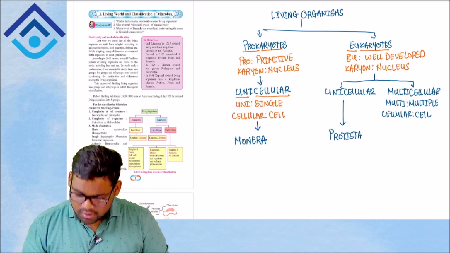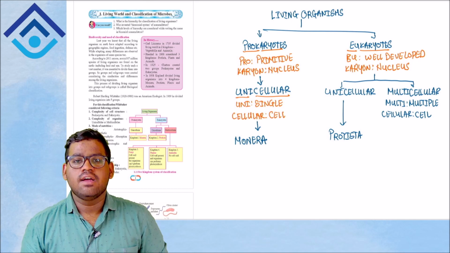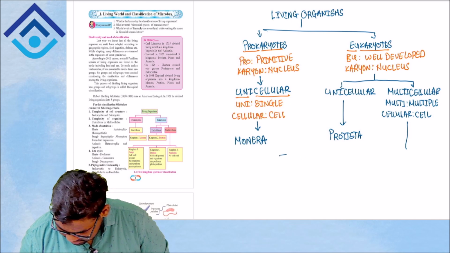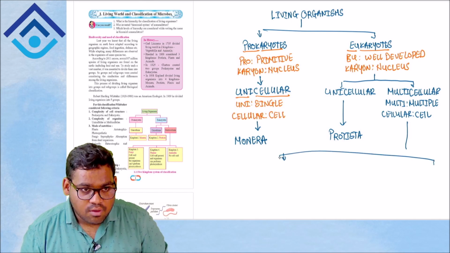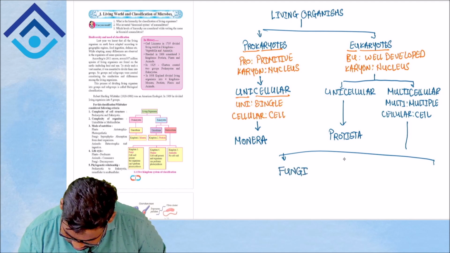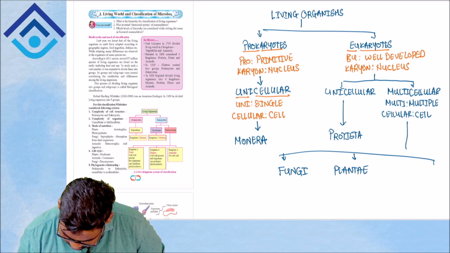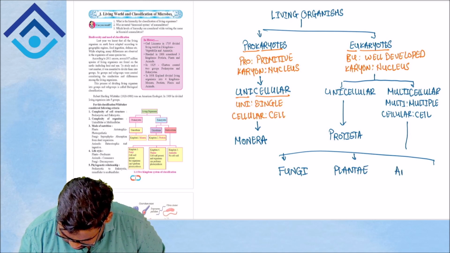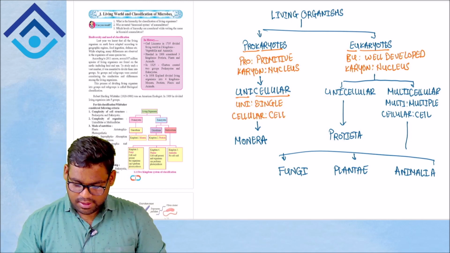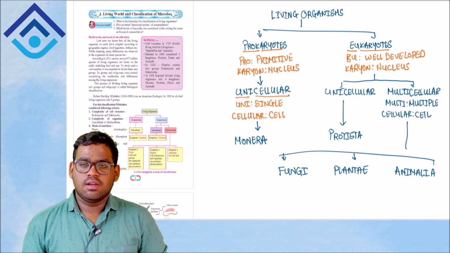Your eukaryotes which are multicellular in nature come under three different kingdoms, namely kingdom fungi as your third kingdom, kingdom plantae as your fourth kingdom, and kingdom animalia as your fifth kingdom. So let's talk about kingdom fungi, plantae and animalia separately.